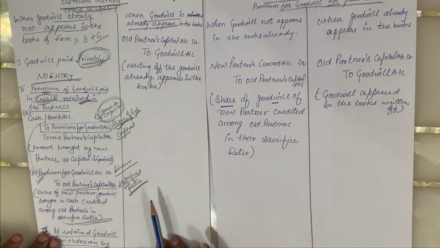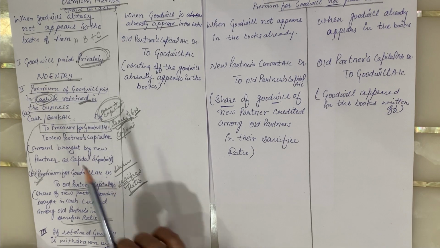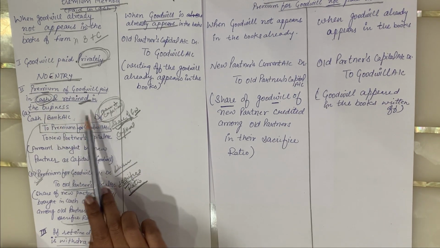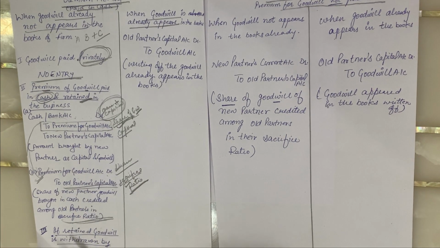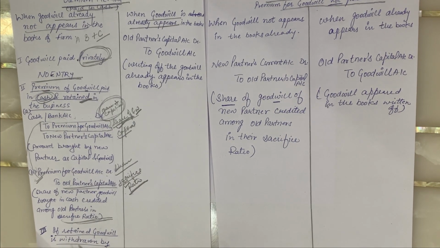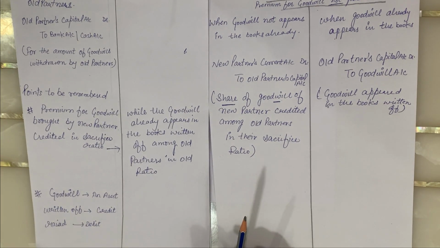Let's move ahead. If it is retained, this retained goodwill, we have covered the second part: premium for goodwill paid in cash and retained in the business. Firstly, he is paying premium in cash, then it is retained in the business. Sometimes the old partners withdraw that retained goodwill.